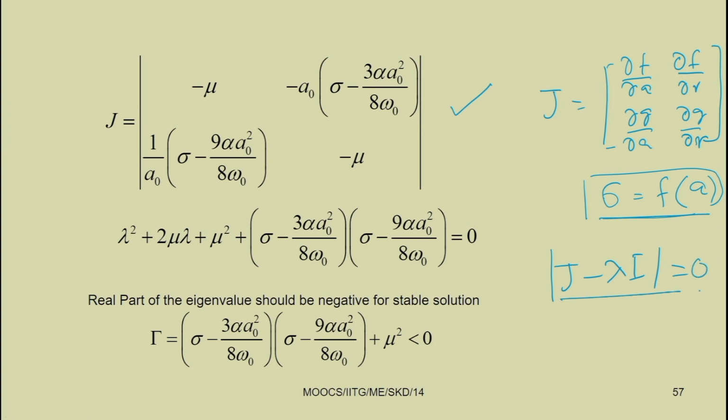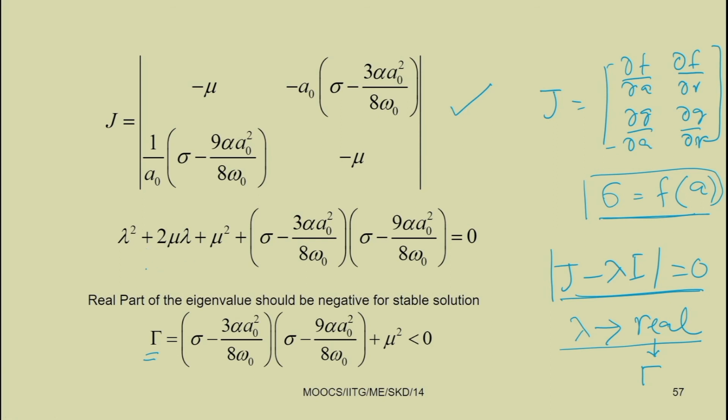From that you can get lambda, and for the system to be stable, the real part of the eigenvalue must be negative. So, if we are writing the real part as capital Lambda, we can get it from this.